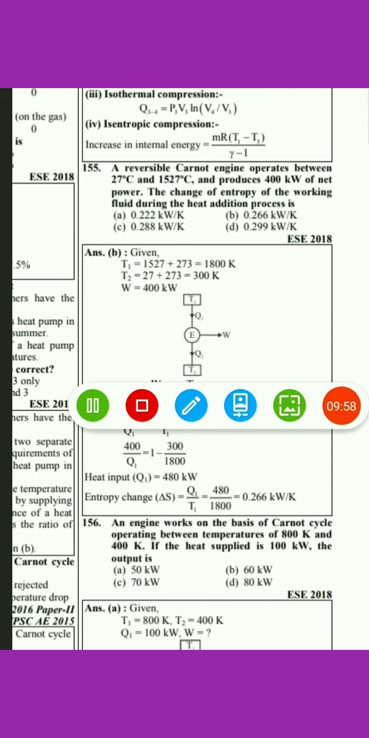Okay, so here efficiency is already calculated, and work done is already given, that is power produced is 400 kW. Just put over here, we will get the value of Q1, that comes out to be 480 kilowatt. Once you get the value of Q1, just put in the formula of entropy change, that is delta S is equal to Q1 upon T1. If you put this in the equation, we will get the final answer comes out to be 0.266 kilowatt per Kelvin. So the correct answer will be option B.